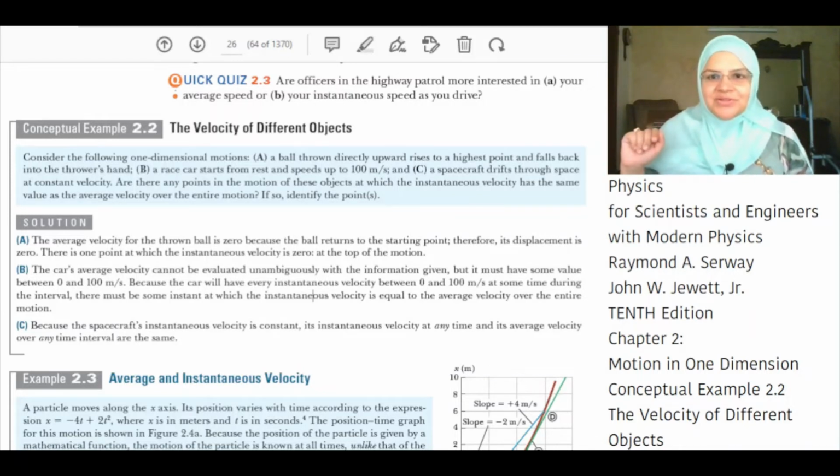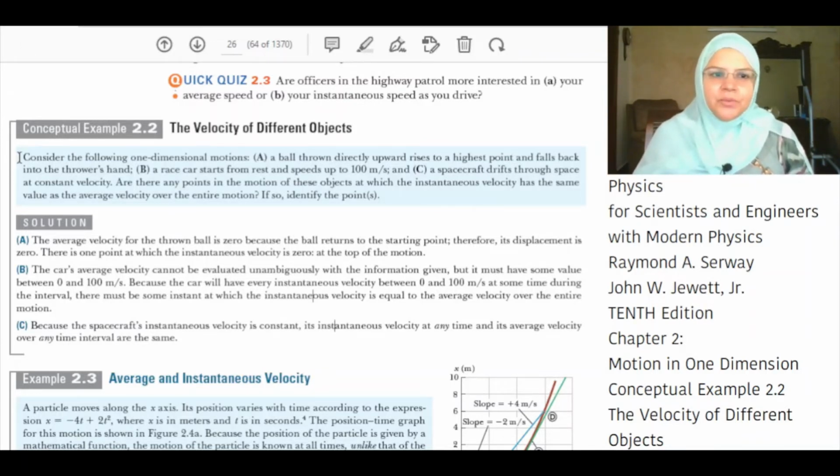The average velocity is 0 because you're right back where you started from. The total displacement is 0 and therefore average velocity is 0, whereas instantaneous velocity changes as you move upward and as you move downward. It is only equal to 0 at the top when the ball changes direction. Therefore, instantaneous velocity is equal to average velocity only when the ball is at the top and is changing direction.